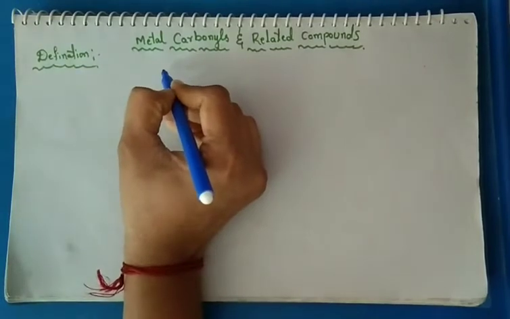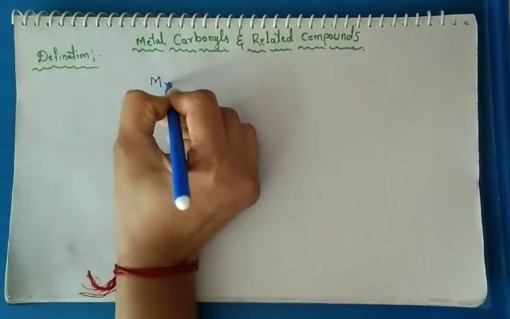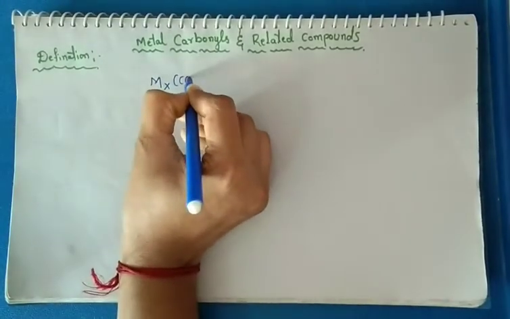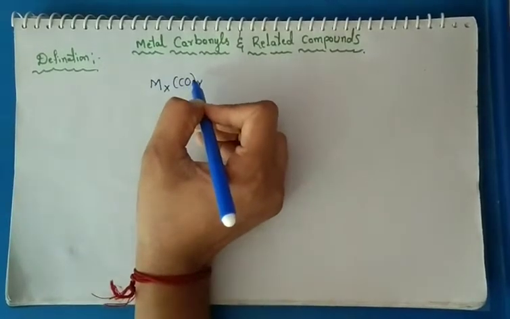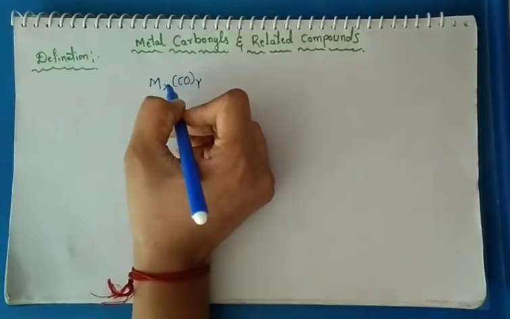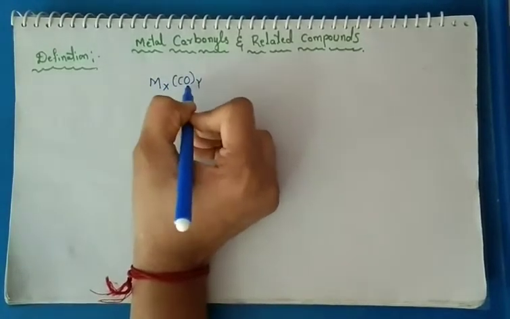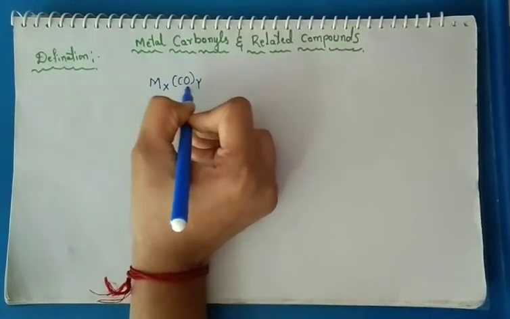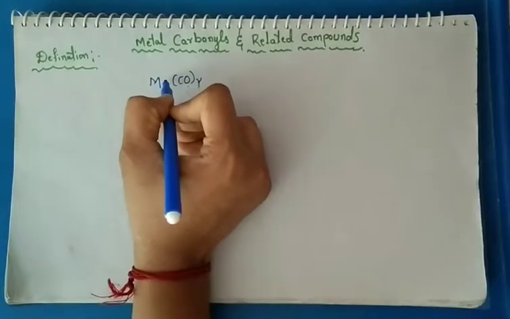The metal carbonyl general formula is capital M X (CO) Y. CO means carbon monoxide. Capital M means it is the metal. So the definition of a metal carbonyl is a metal combined with carbon monoxide ligand and forming metal carbonyl compounds.